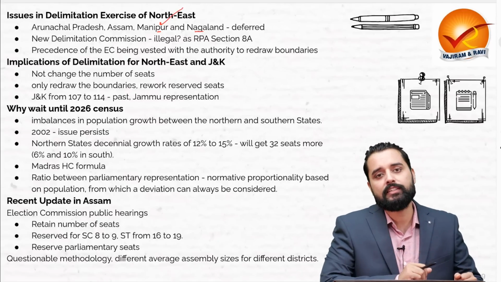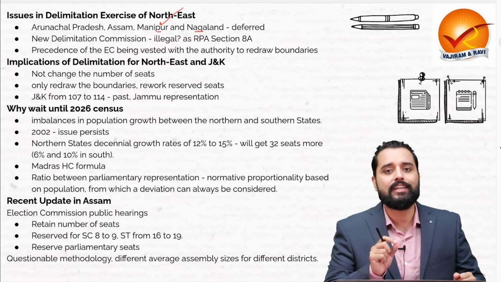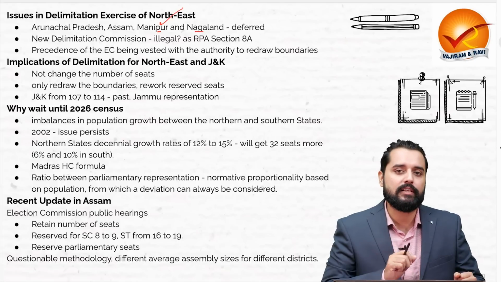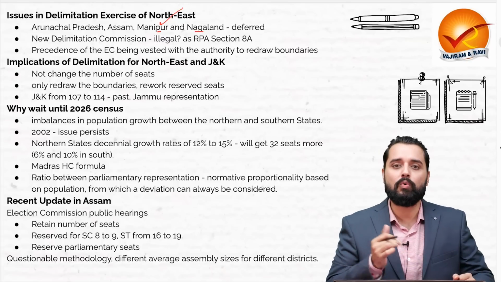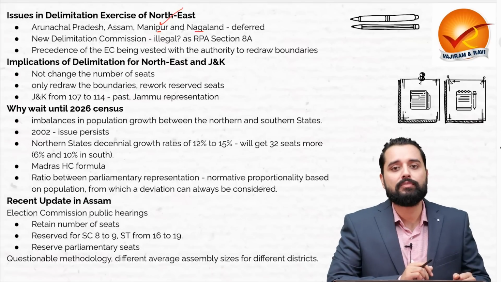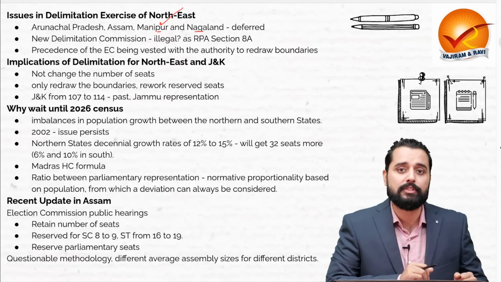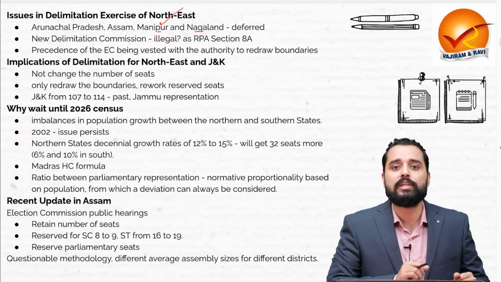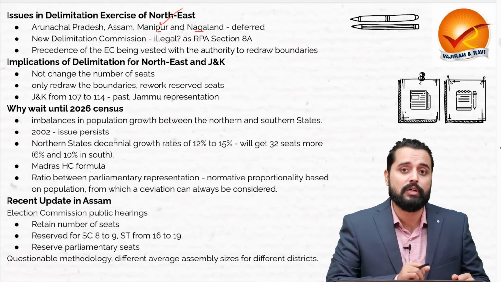Now there are arguments that this is illegal, this is unconstitutional because the Parliament had decided in 2008 that delimitation in the 4 northeastern states should be done by the Election Commission, not the Delimitation Commission. Now, is there any precedent which vests the Election Commission with the powers to ensure delimitation is carried out? Yes. For example, in Delhi, delimitation was carried out through the Election Commission in 1991. Likewise, in Uttarakhand, it was carried out in 2000.